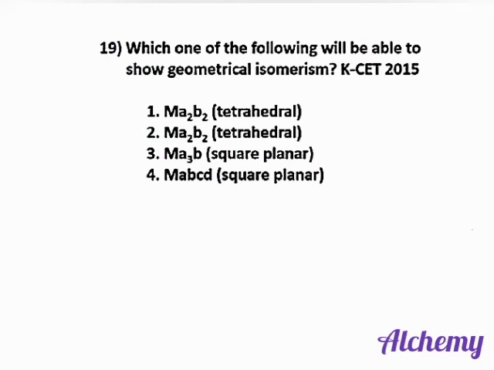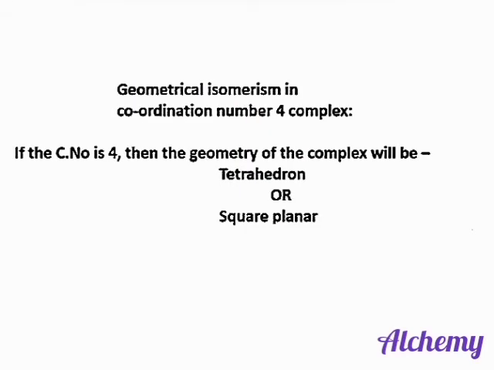Next question. Which one of the following will be able to show geometrical isomerism? Geometrical isomerism is shown by square planar and octahedral complexes. So the correct answer here is option 3, MA3B. Geometrical isomerism exists in two forms, cis and trans. Cis form means the same ions or molecules are present on the same side. Trans form means the same ligands are present on opposite sides.